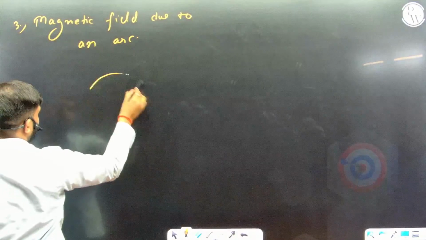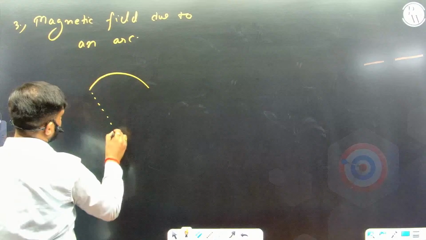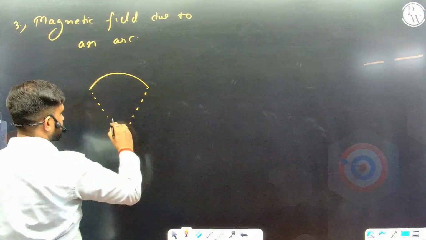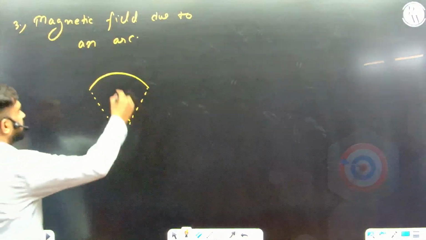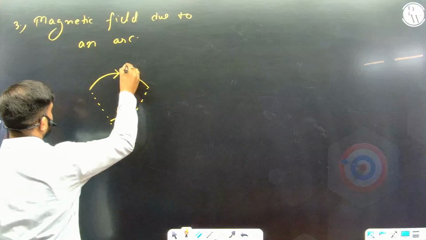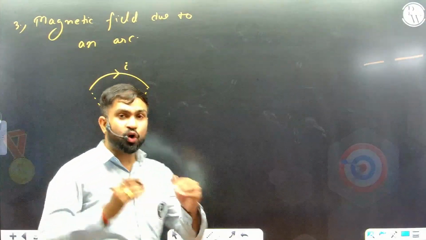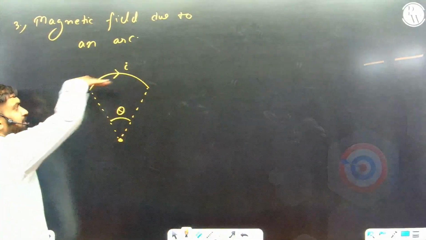Let's say we have an arc here, and at the center of the arc I need to get the magnetic field. You would remember a similar concept in electrostatics also, correct? It's carrying the current in this direction. Look at the direction of current. If it's a curved wire, draw a tangent going in the direction of current. So this is the tangent going like this.